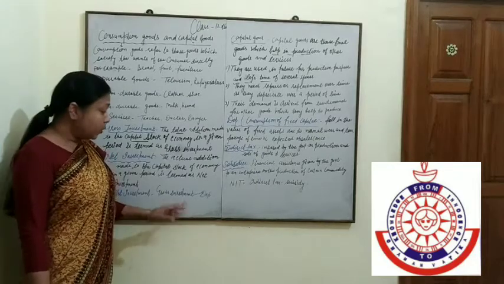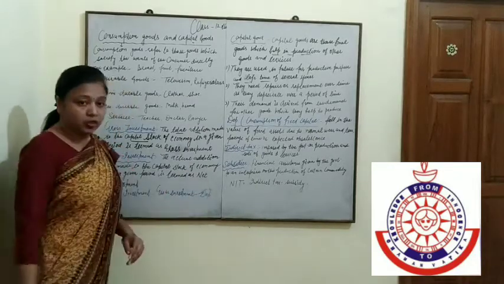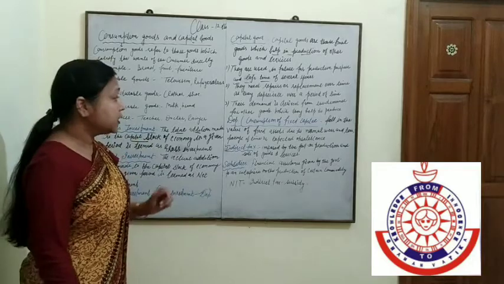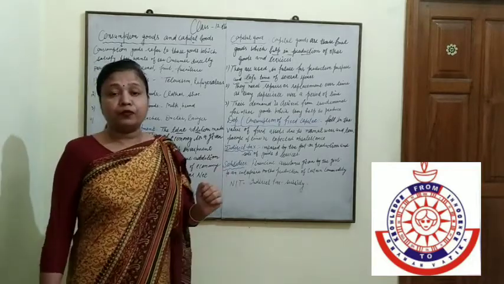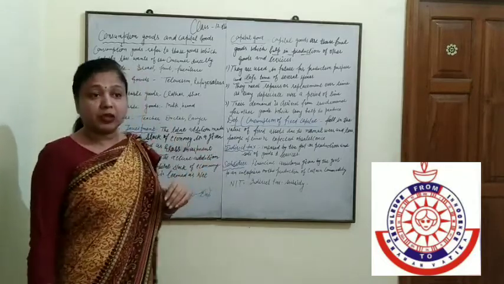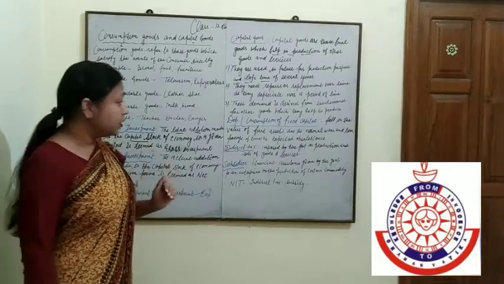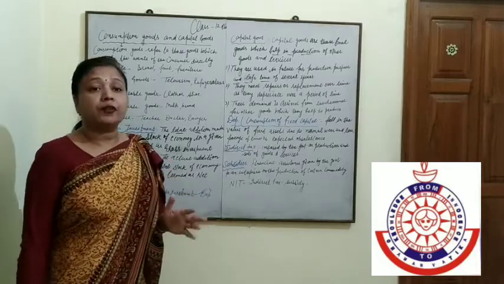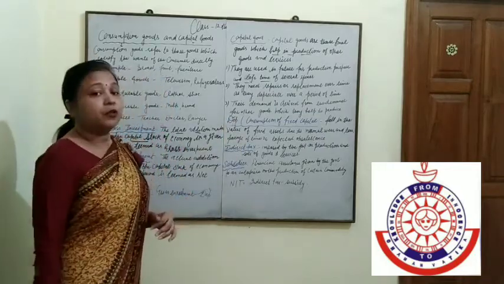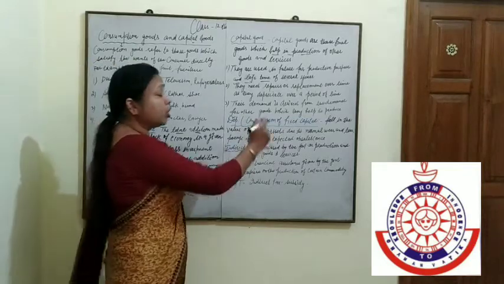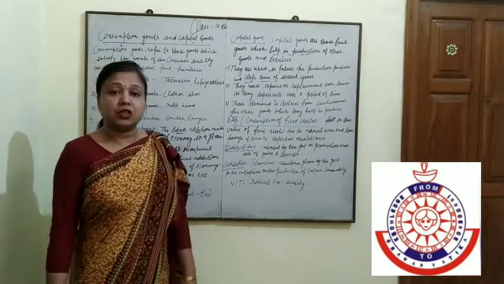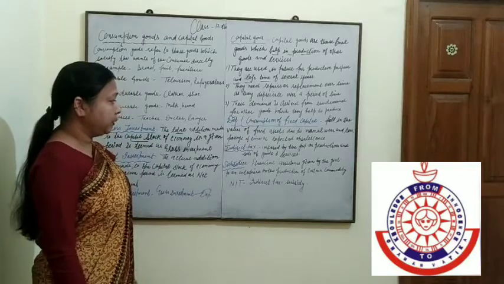Is it clear? Now the point is, what is the meaning of depreciation? Depreciation means a fall in the value of fixed assets, whenever the value of fixed assets reduces due to normal wear and tear, expected obsolescence, or over time when we are using the assets. So the value of capital goods is decreasing. That is known as depreciation. Another name for depreciation is consumption of fixed capital.